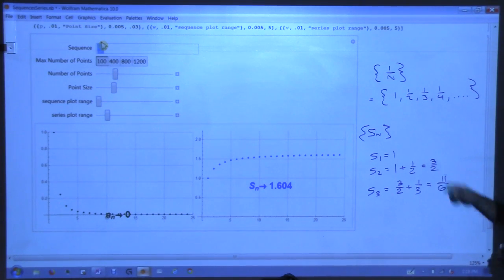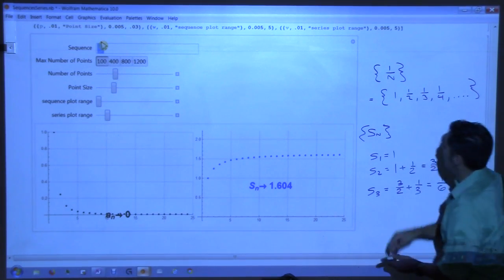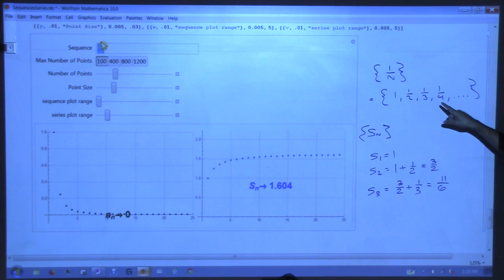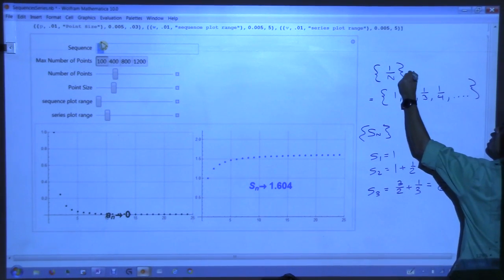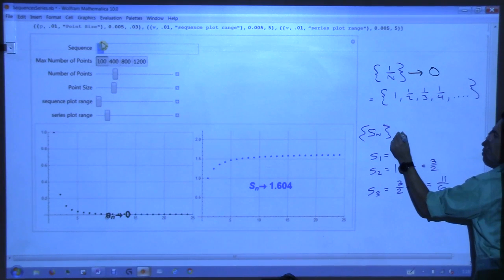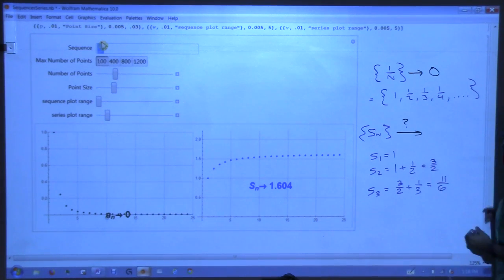Now, let me ask you about this sequence up here. Does it converge or diverge? It converges, right? What does it converge to? 0, just like 1 over n squared did. Now our question is, what does this one go to? Does that one converge or not? So we start at 1, then 3/2, then 11/6.